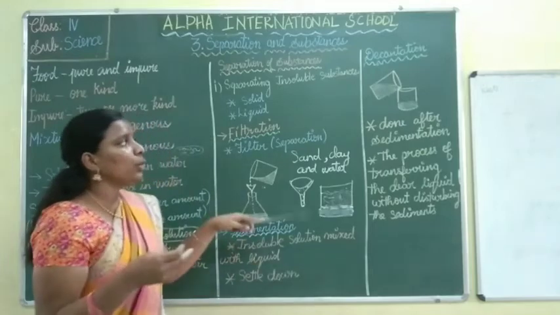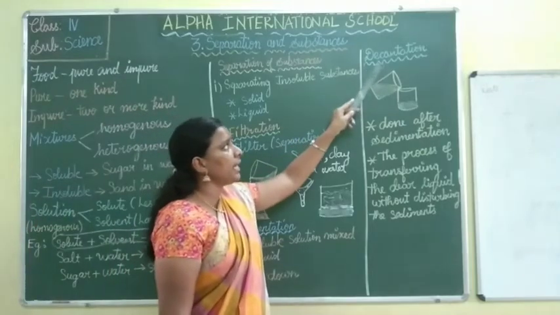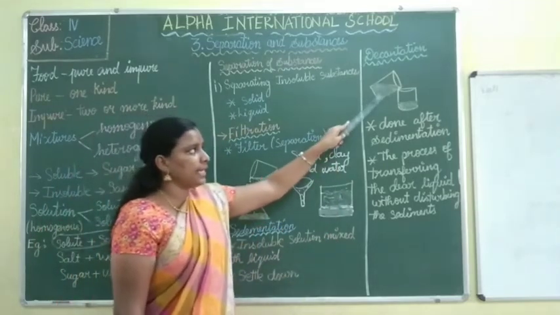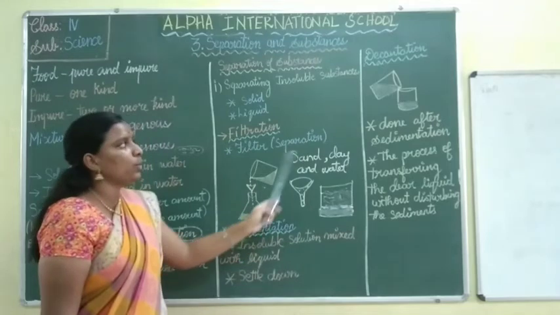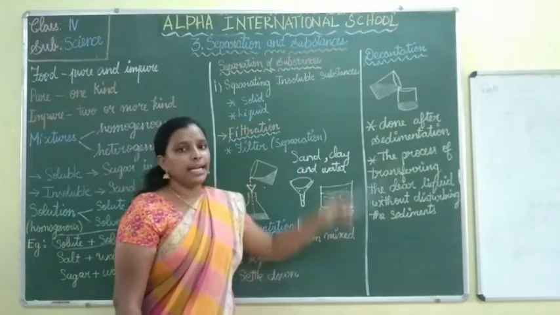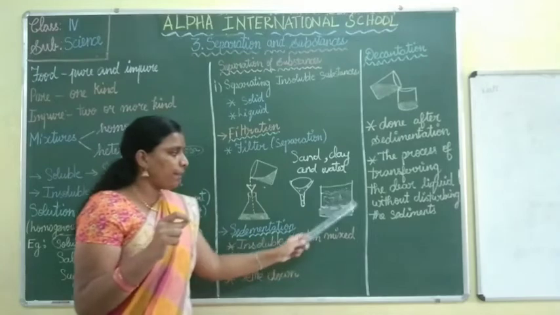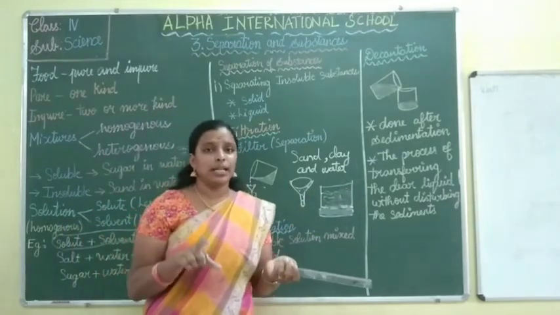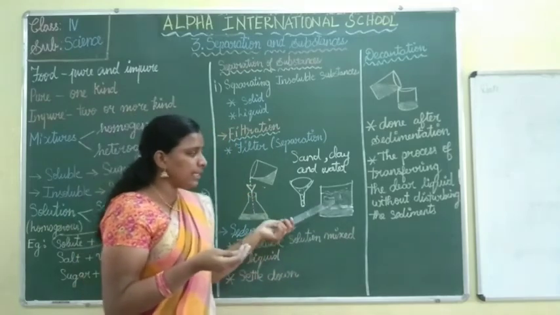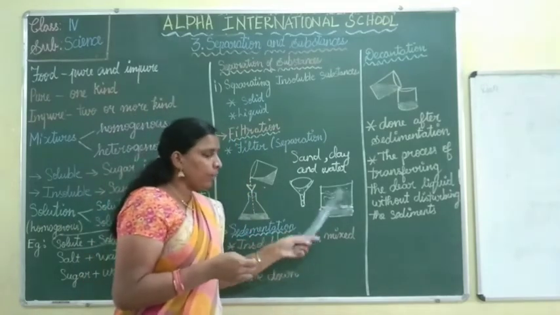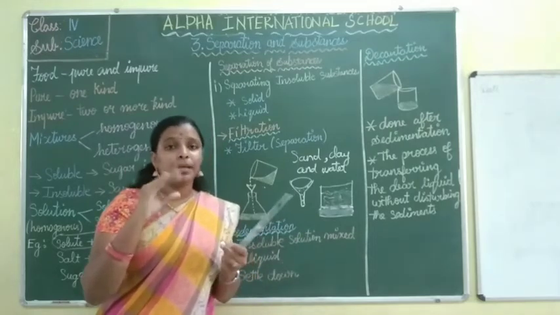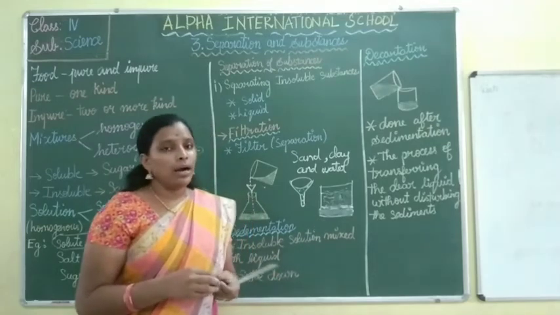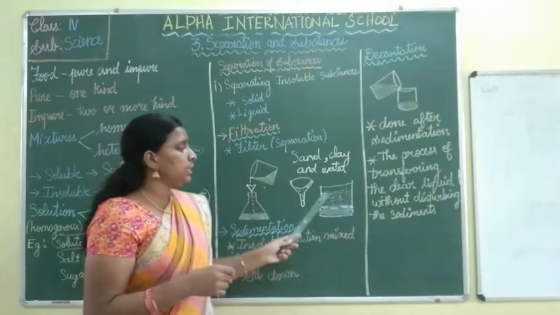Then we are going to see about what is done after sedimentation, which is called decantation. Only after this process can we do decantation. Because after separation we are going to pour into another beaker. After leaving it for some time, the liquid part that was dirty will be pure after 10 minutes, because the thin layer of clay will settle down with the sand. Okay, so it is pure water.